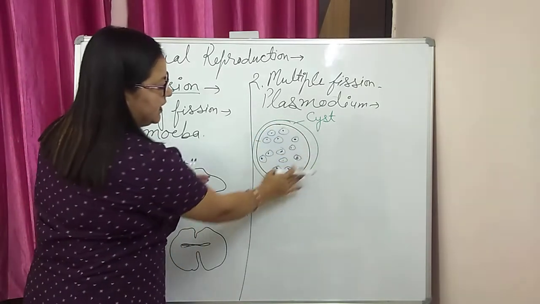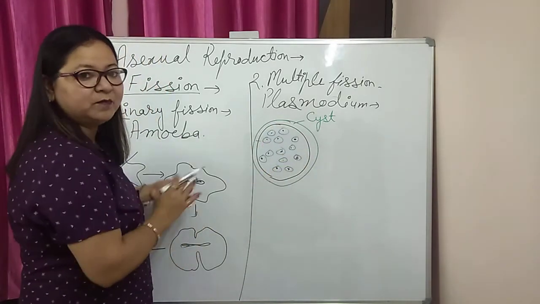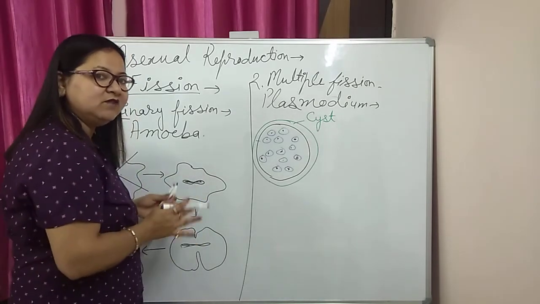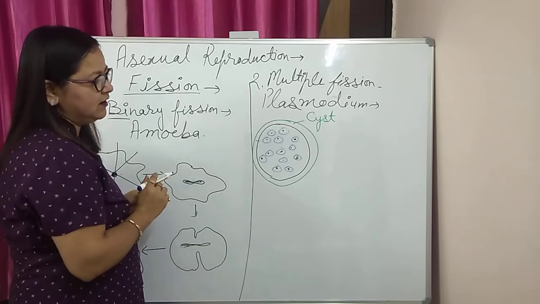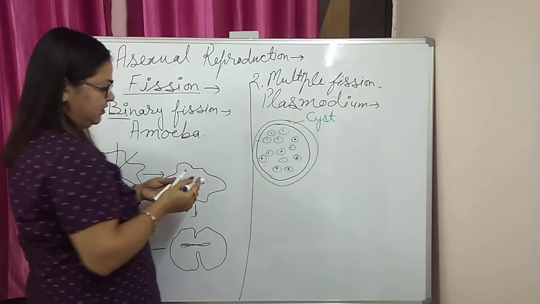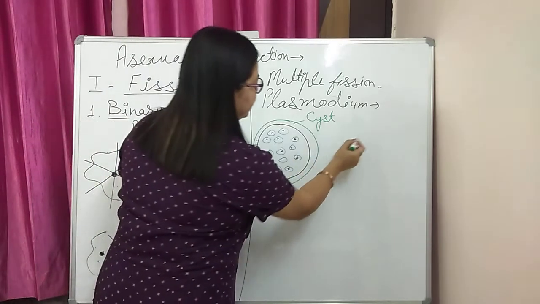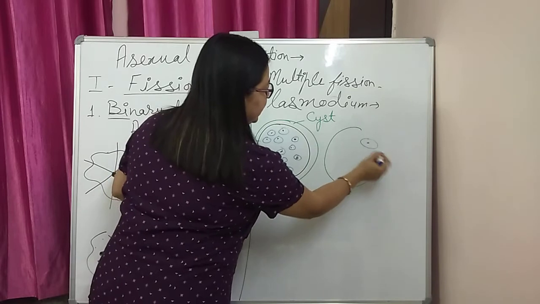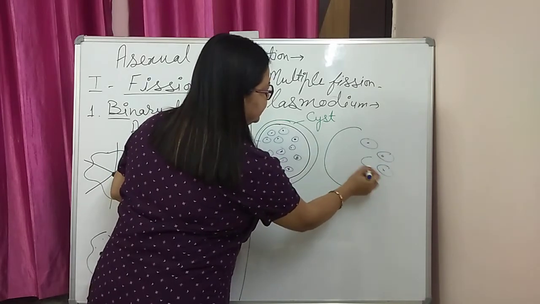This cyst helps the structure to pass through unfavorable conditions. Whenever favorable conditions come, the cyst or the parent cell will burst and release the daughter cells into the surroundings.